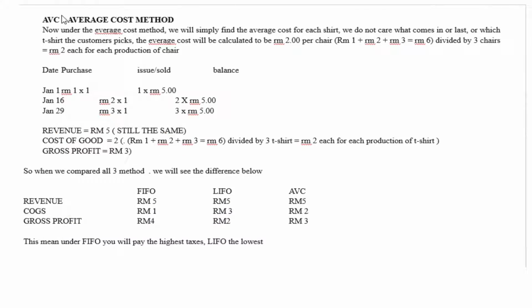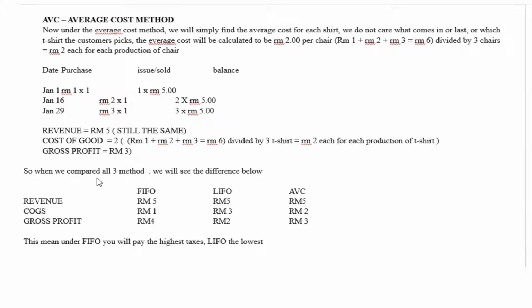Now we have the average cost method. Under the average cost method, we simply find the average cost of each chair. We take everything and divide it by the number of units. We don't care what comes in last or first, or which chair the customer picks, the average cost will be calculated. So it's $2 per chair, which is 6 divided by 3. Revenue is still at 5. Cost of goods becomes $2. Gross profit remains 3.